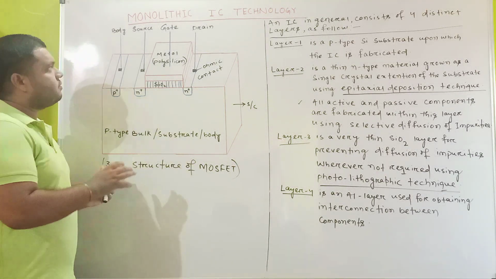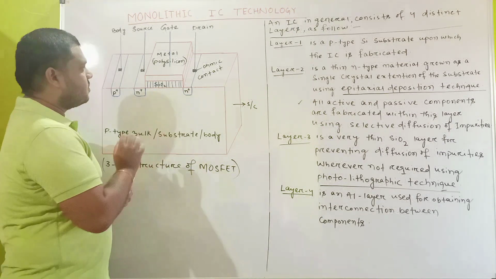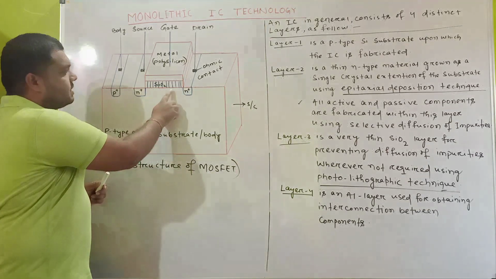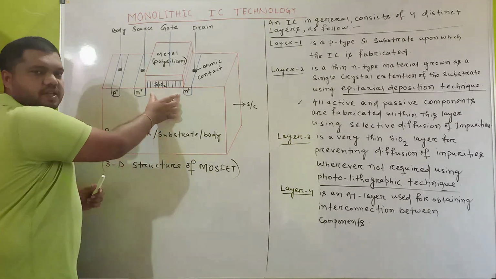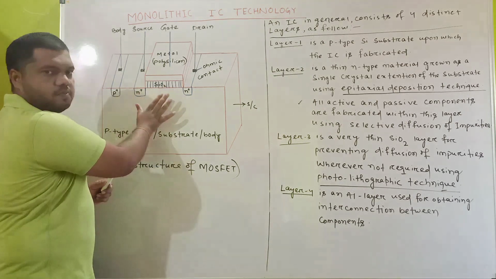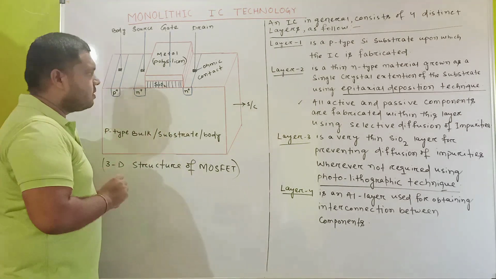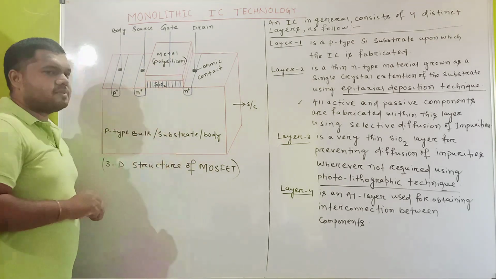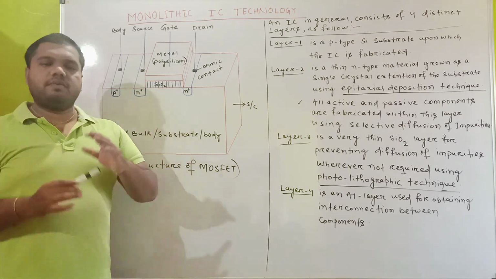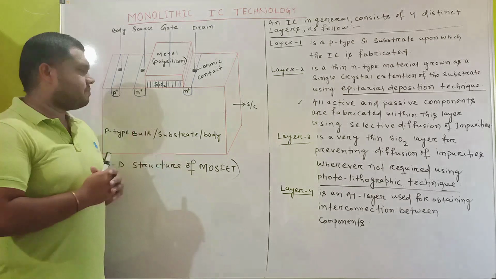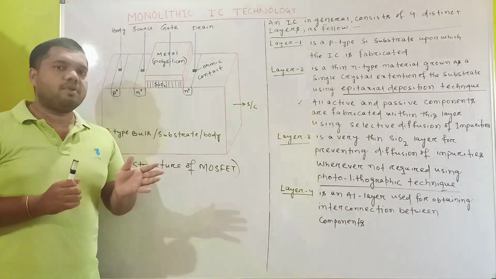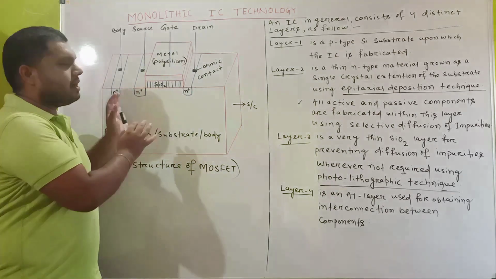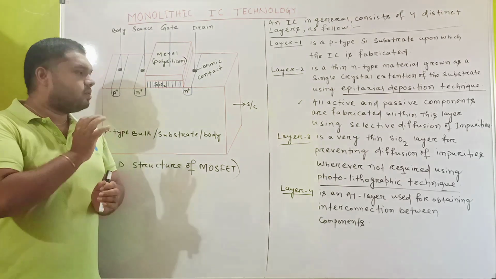Now look, when we apply the external voltage to this MOSFET, what happens? Electron concentration increases in this region, and a channel is created. Previously the channel was not available, but now when we apply the external voltage, the channel is created. Normally this is an enhancement type MOSFET, because in a depletion type MOSFET the channel is available previously, but in an enhancement type MOSFET the channel is not available previously; when we apply the external voltage, the channel is created. We will study it later when we study the MOSFET separately.